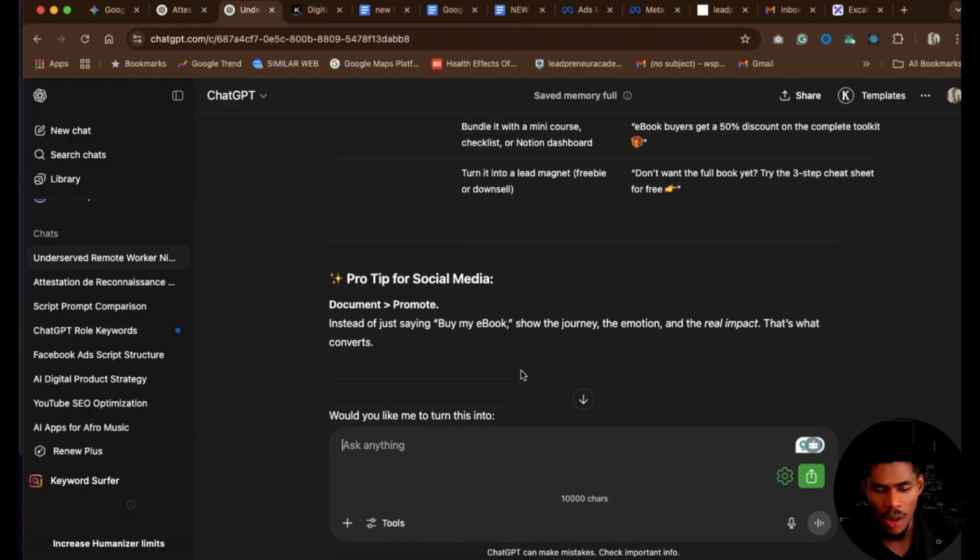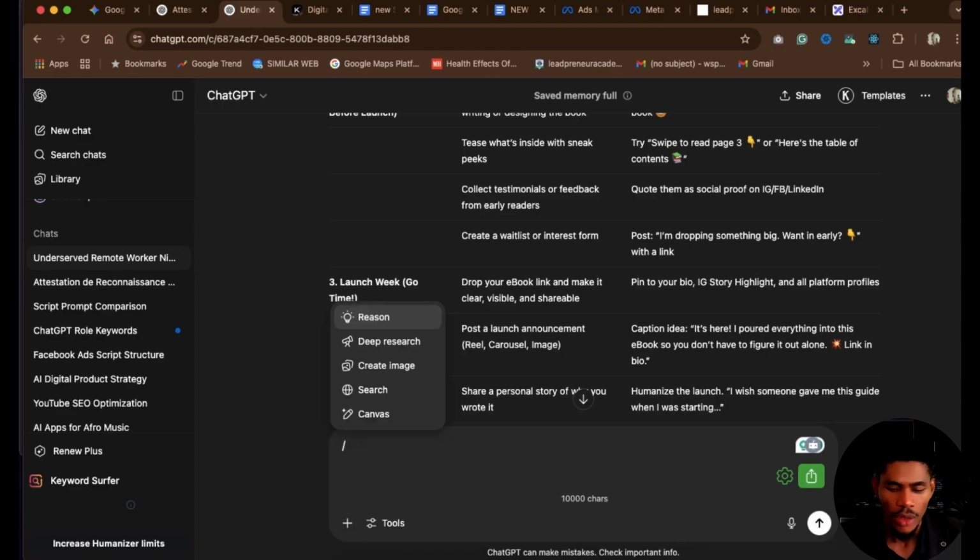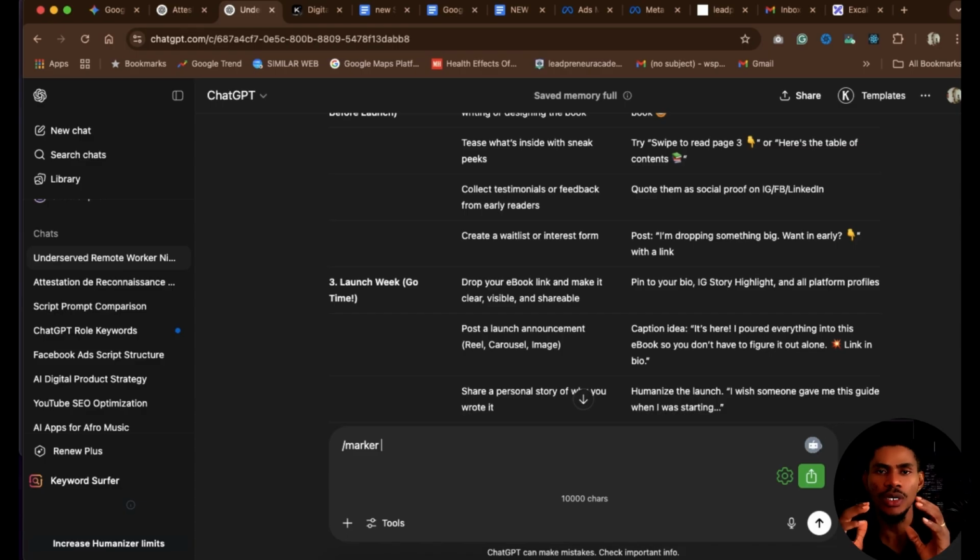So from now on, anytime you are typing something and you want ChatGPT to reason like a marketer, you just have to use that keyword, like a marketer. You want it to format anything for you, you use the word format. You want it to use a particular tone, you say tone match. You have to keep using these things if you really want to create digital products with ChatGPT. If not, you will just get something generic, something that does not make sense, and everybody will know that your product is from AI.